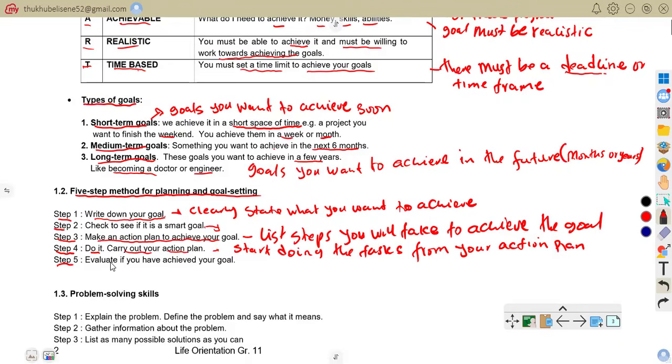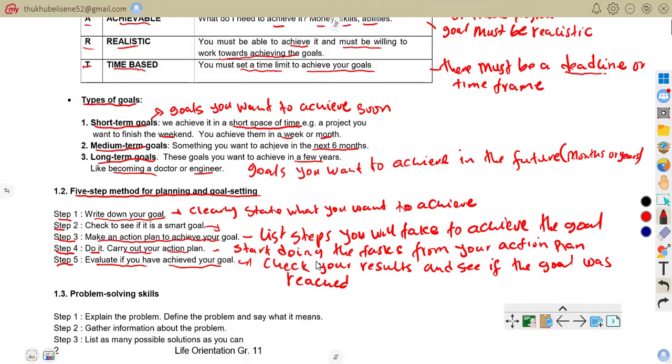Step number 5, the last one, evaluate if you have achieved your goal. Meaning to say, check your results and see if the goal was reached. So that is that. So these are the 5-step method for planning and goal setting.